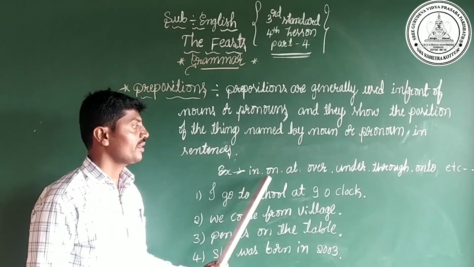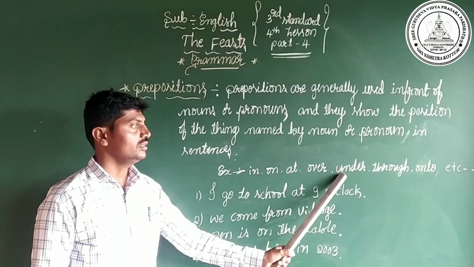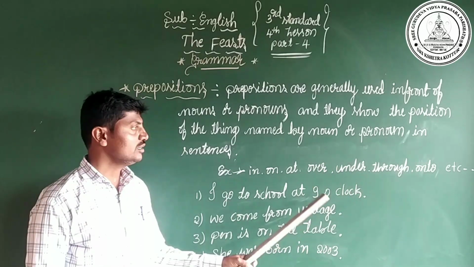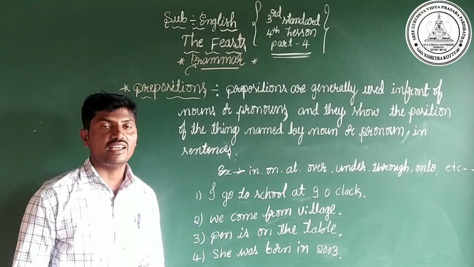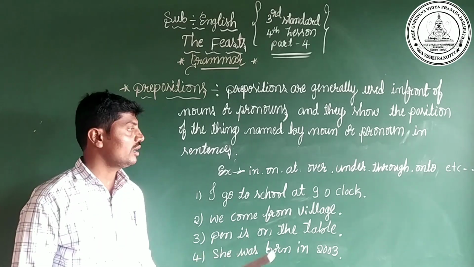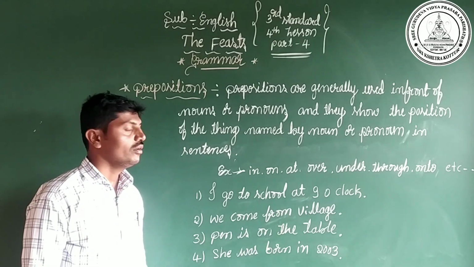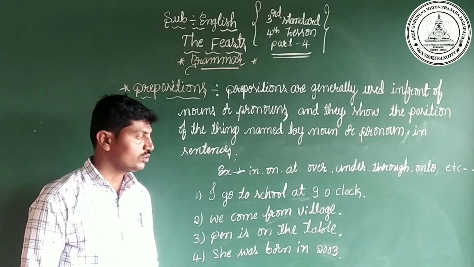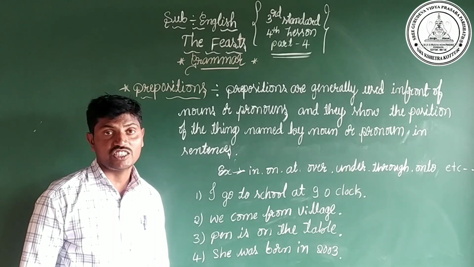Examples: in, at, over, under, through, onto, etc. These are words which show the position of time, place and direction. Like those words, we call them prepositions. Yes dear children, here I have written 4 sentences. In those 4 sentences, we have to find the prepositions.